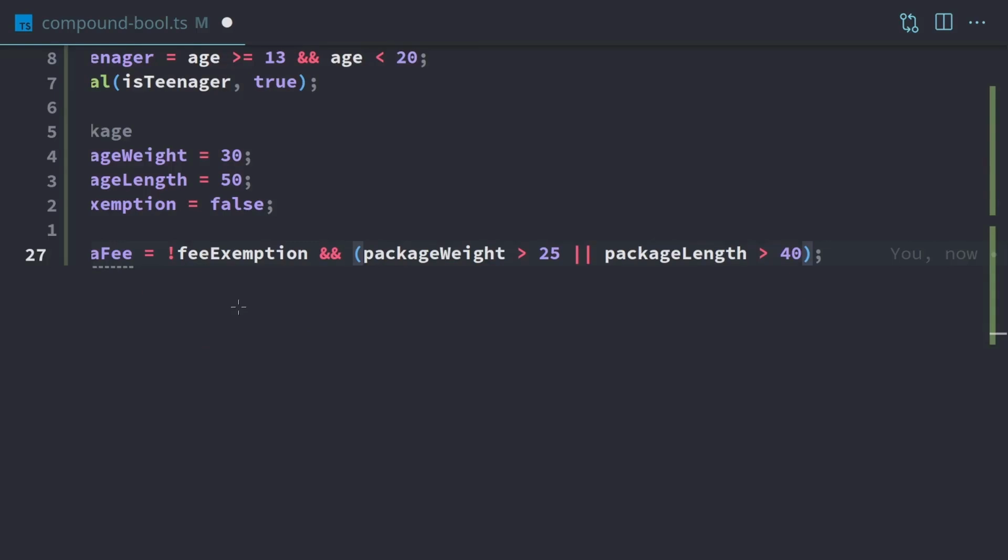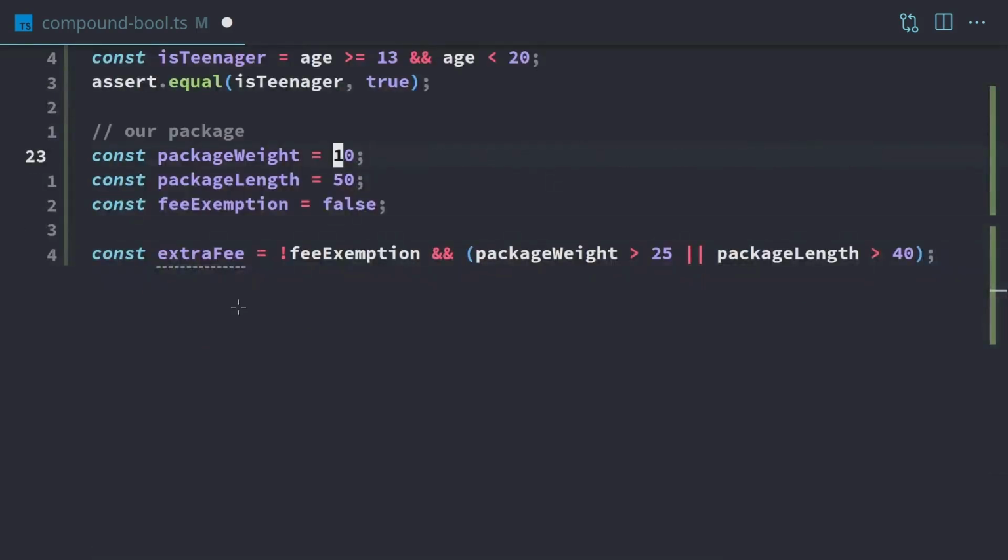But if our weight was less, like let's say our weight was 10, then it's going to check. So if this was false, then it's going to go here and check the package length to see if it's greater than 40. Our package length is 50, which is greater than 40, so that's true. So we're paying a fee no matter what, because we don't have an exemption. Our length and our weight are both over the maximums for not having to pay a fee.